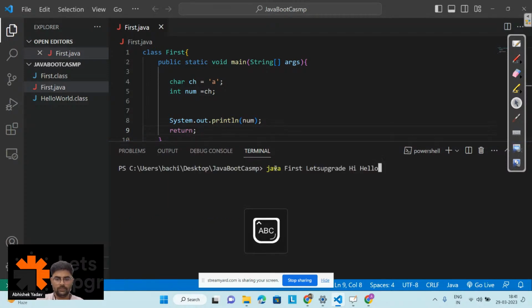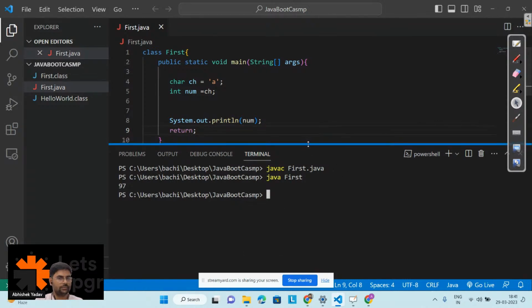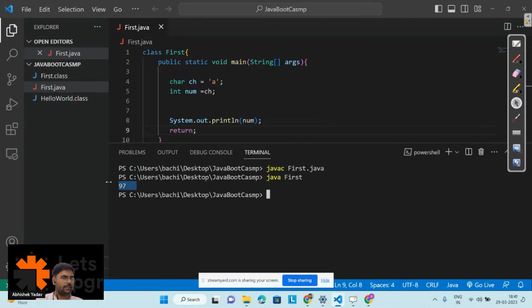So what I will do here is compile the code. In order to compile the code, I have to use the javac command and after that the name of the file. And in order to run the bytecode on the JVM, I have to write java and after that the name of the class, that is First. So here what I am getting is 97, right?